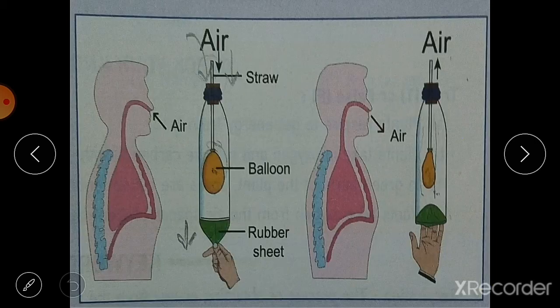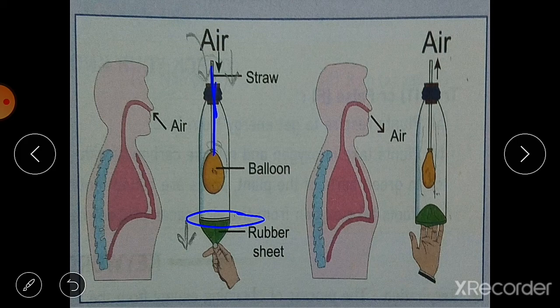I will explain with the help of this activity. Okay, there is one activity here. For this activity you will need a transparent plastic bottle, balloon, straw and bubble gum. What you have to do is cut off the bottom of the transparent plastic bottle. Make a hole through the cap, and attach a balloon to the straw and pass it through the hole present in the cap.